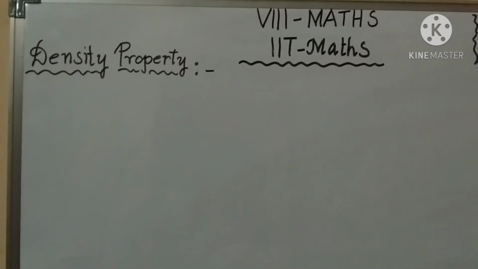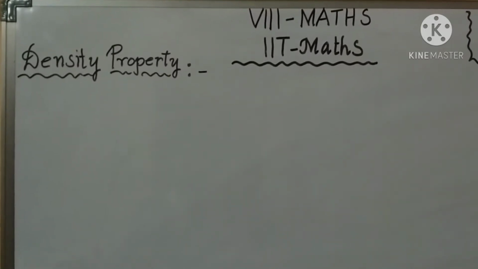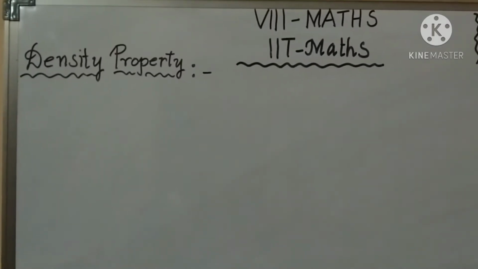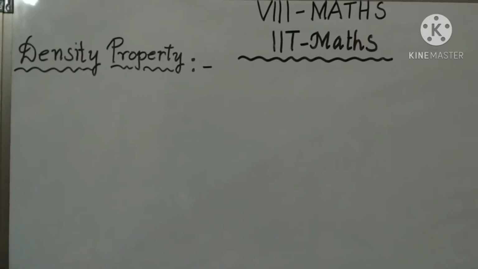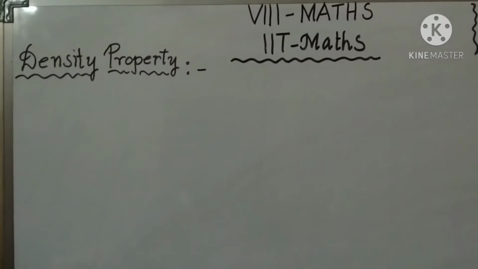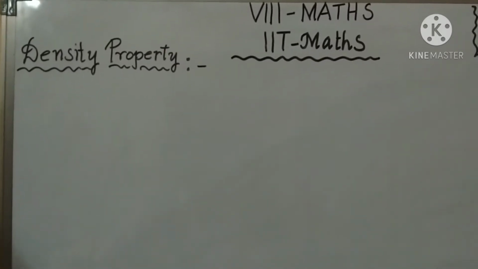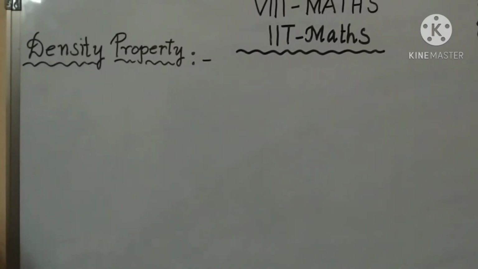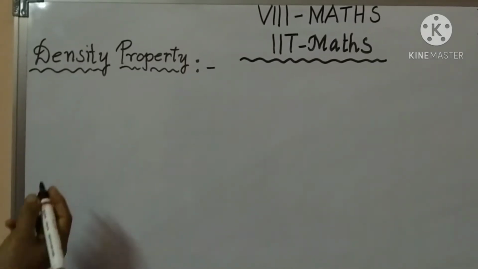Today in the irrational numbers topic, we look at the density property. The definition is the same: there are infinitely many irrational numbers between any two rational numbers. This property is known as the density property or denseness property. Listen carefully.